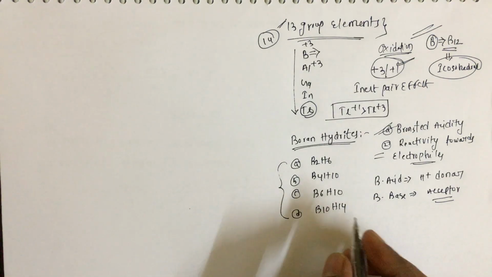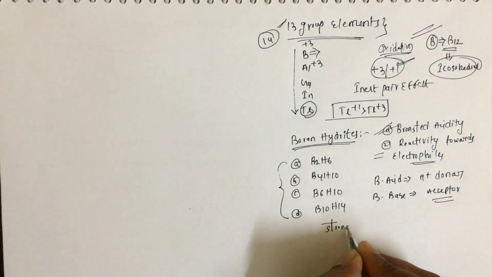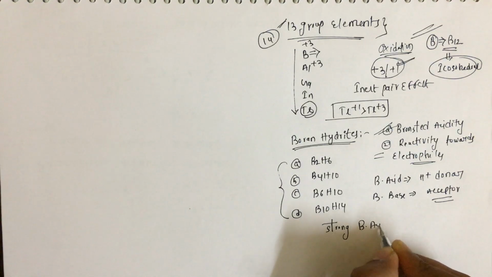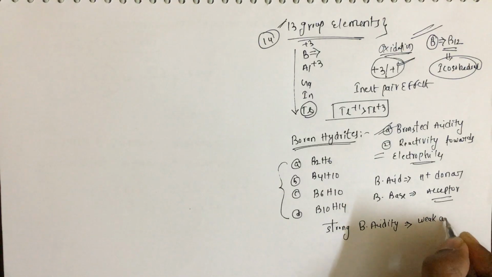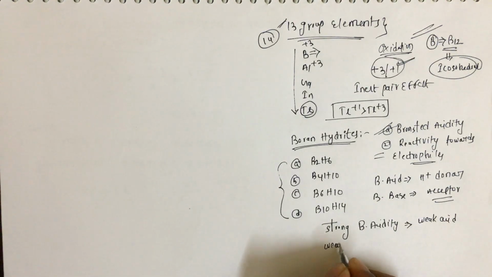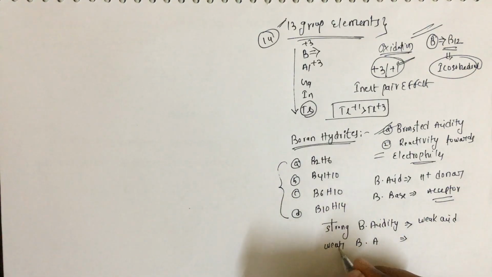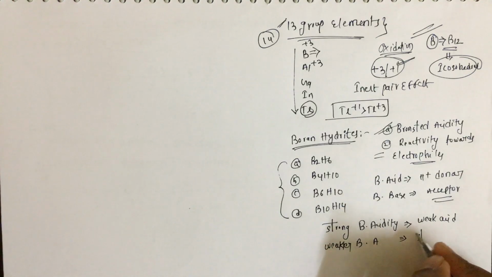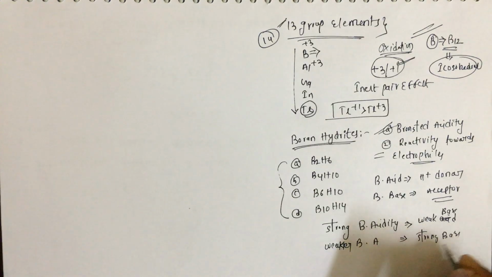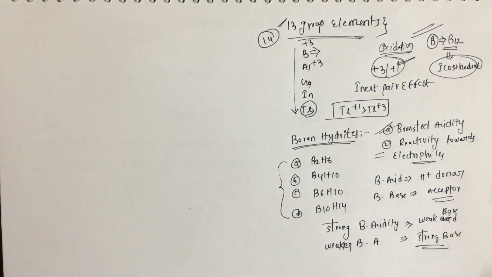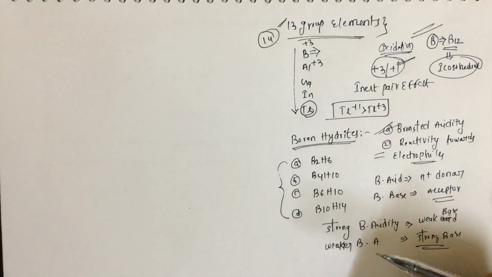Another thing to remember: for a stronger Bronsted acid, we can use a weak base, and if any compound shows weaker Bronsted acidity, then we have to use a strong base. They can ask this in examinations: among these four, where we have to use a strong base to remove the proton.